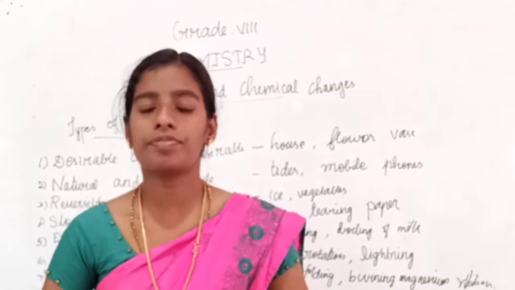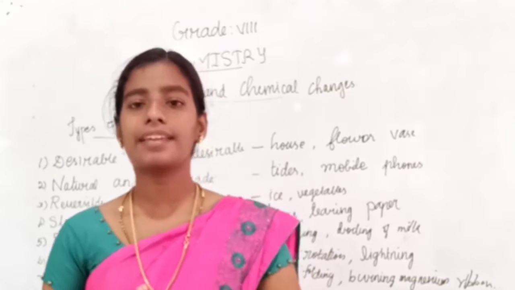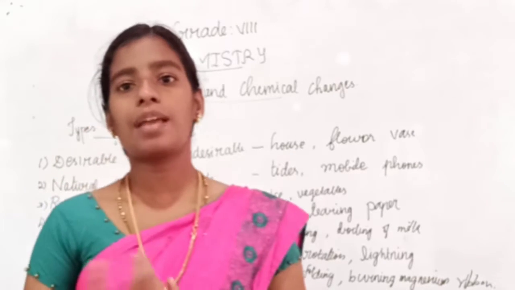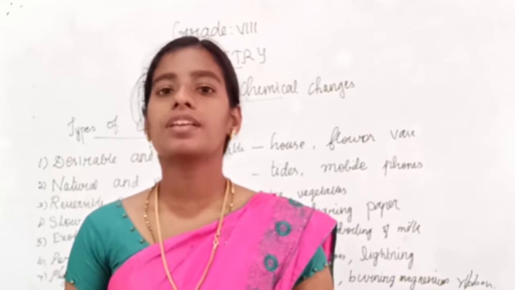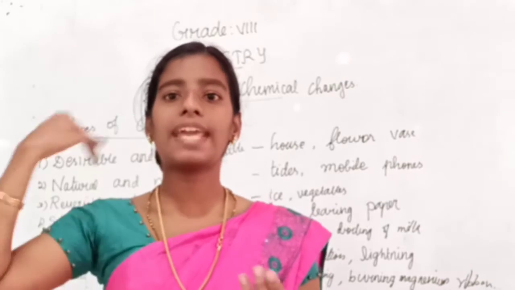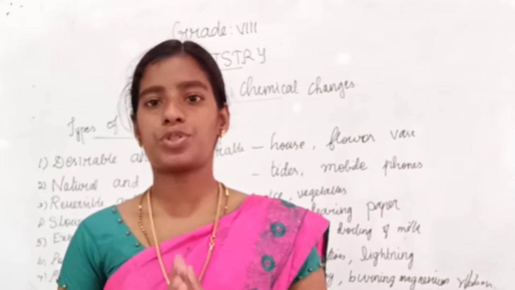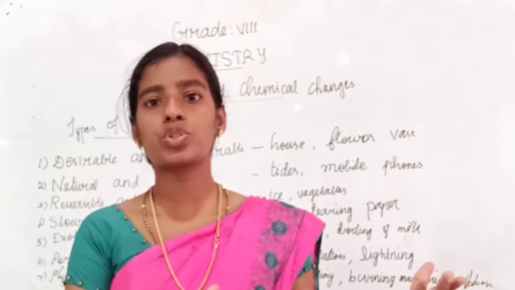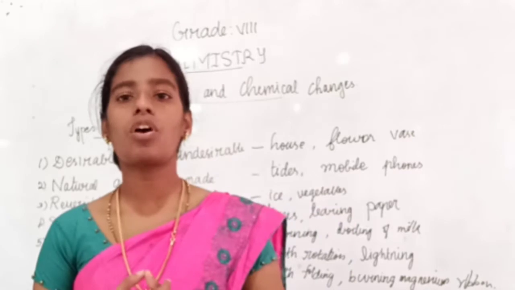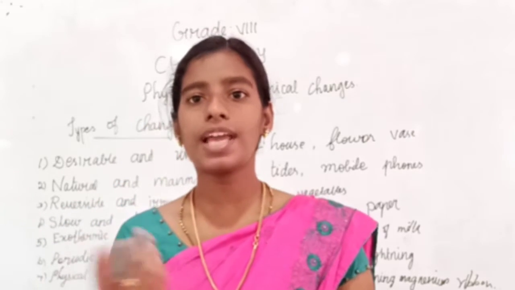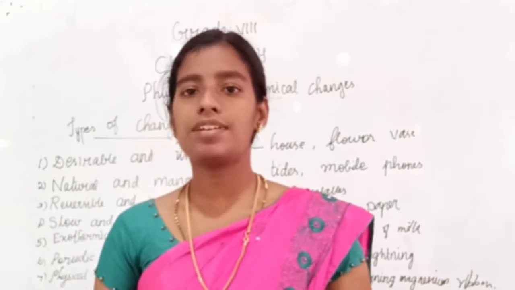Then the reversible property of chemical change. Usually these chemical changes are irreversible. But in some cases, like limestone, when we heat limestone, we get calcium oxide and carbon dioxide. As soon as the carbon dioxide is released, we have to take out this carbon dioxide. Otherwise, it will fuse back to form limestone. When it forms limestone again, it is called a reversible process. The preparation of ammonia gas is also like this. So sometimes the chemical changes are reversible.